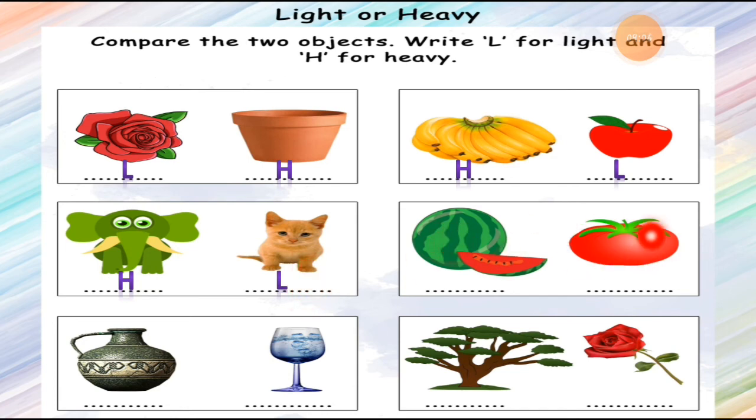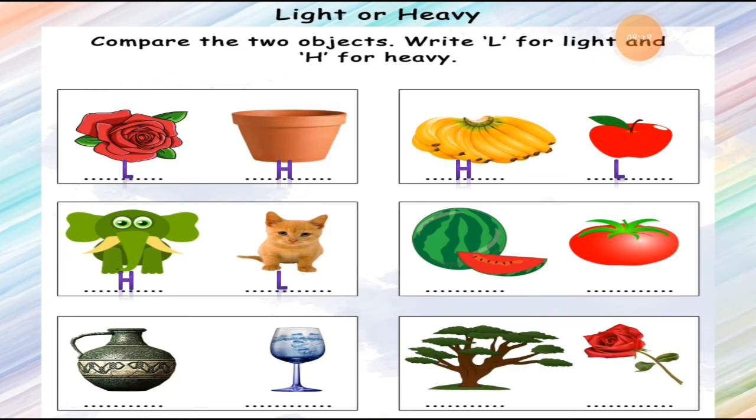Now the two objects are there. One is a watermelon and the other is a tomato. If you see the picture, can you imagine which one is heavier and which one is lighter? Which object is a light object or light fruit? One is a fruit and one is a vegetable.